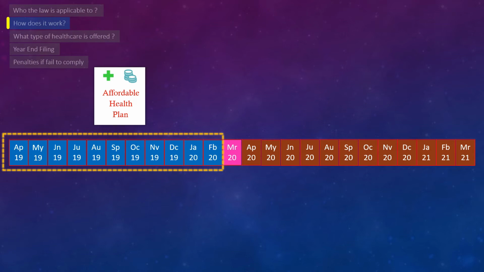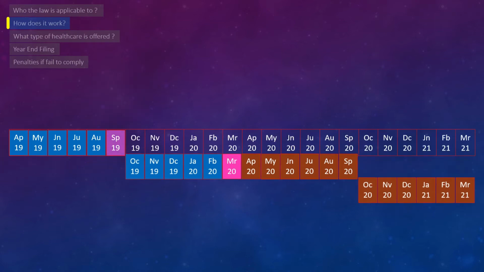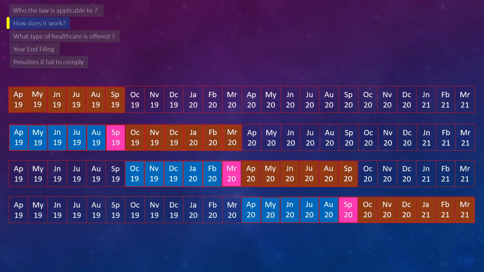Anyway, let us now see how it will look when the employer decides to keep the measurement period and stability period 6 months long. So in this case, there will be an administrative period every 6 months. If you notice, ACA is ensuring that affordable health care is offered to employees over the entire cycle, as the stability period is covering every single month.